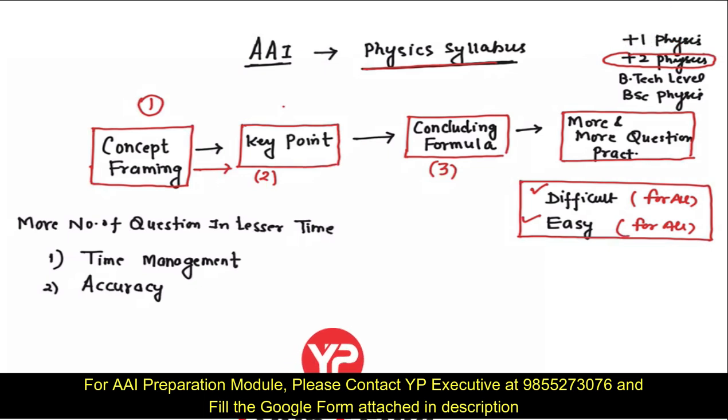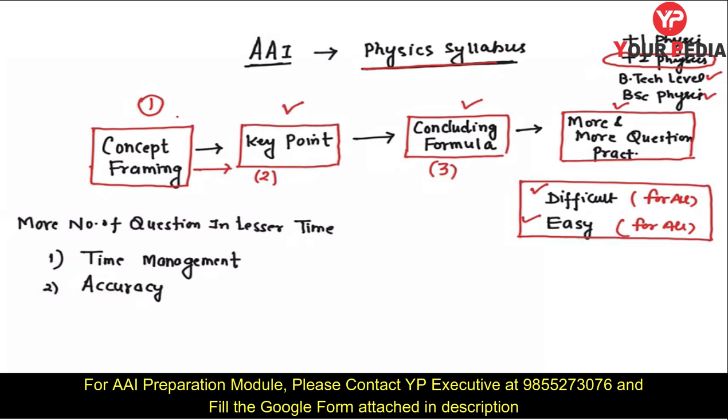Now, if I talk particularly about physics for the Airport Authority of India exam, these three points are very important: key points, concluding formulas, and more and more questions. If you see the previous year structure, their questions are totally based on conclusions and formulas. The more formulas and results you have concluded, the more likely you will be able to solve the questions, right? Because, students, physics is a very wide subject with a wide syllabus. I will not suggest that at this time you go and study 11th NCERT, 12th NCERT, BTech level first, second, third semester physics, or BSc level physics. That is a very wide syllabus. We can't do that.